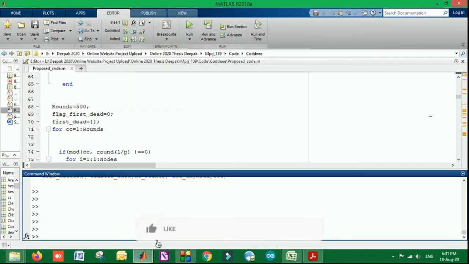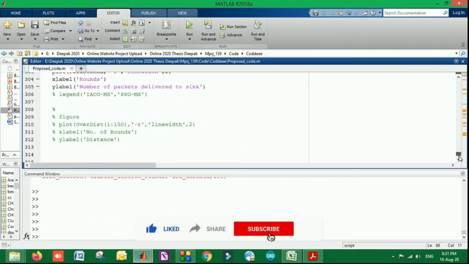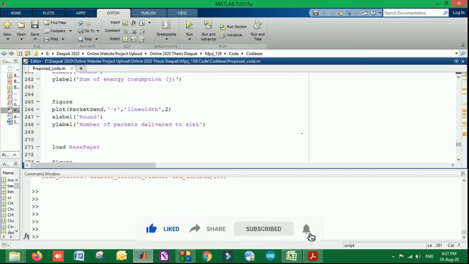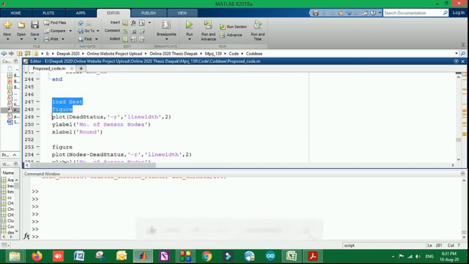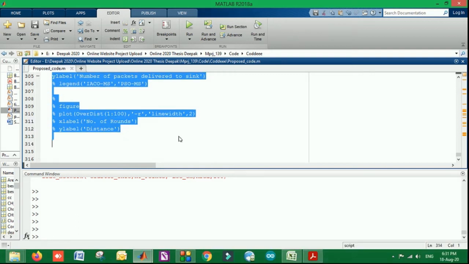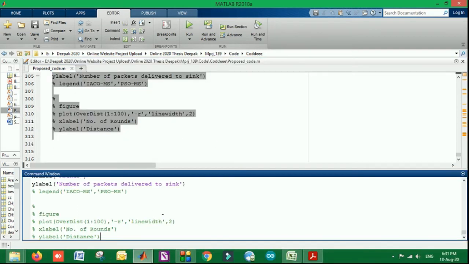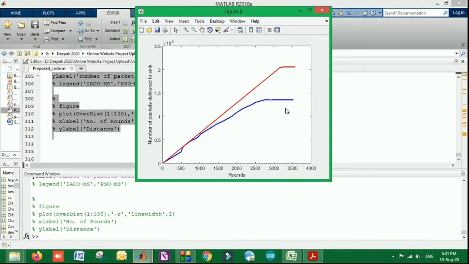I am running only the saved section of this code, in which the different scenarios for comparison are done. You can see the lifetime enhancement and the packet delivery ratio of transmitted packets shown over here. The red color represents the proposed system, and the blue line is the previous system. You can see the curve is going above the previous system. It means more packets are transmitted as the rounds increase.